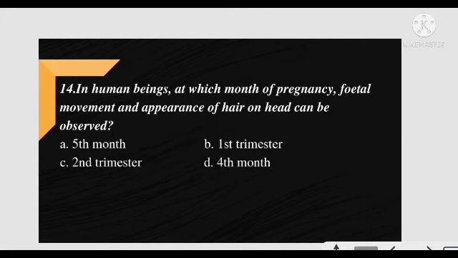In human beings, at which month of pregnancy fetal movement and appearance of hair on head can be observed? An easy question, NCERT. And the correct answer is option A, 5th month. You must remember this data question from 5th month, 6th month, 1st month, 1st trimester.